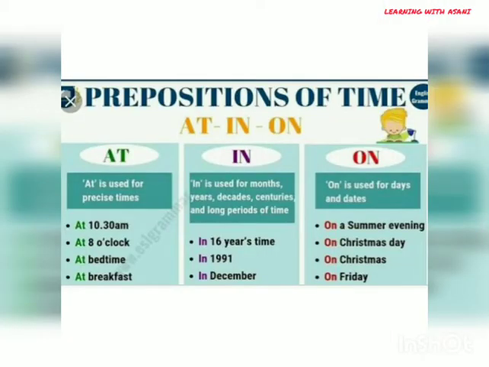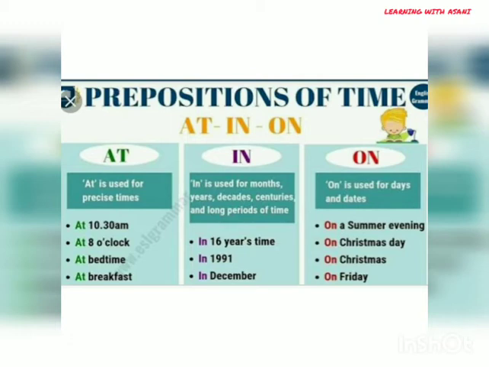The preposition at is used for precise time: at 10:30 a.m., at 8 o'clock. It means as the clock strikes 8, exact timing.